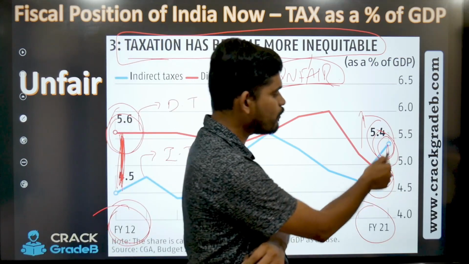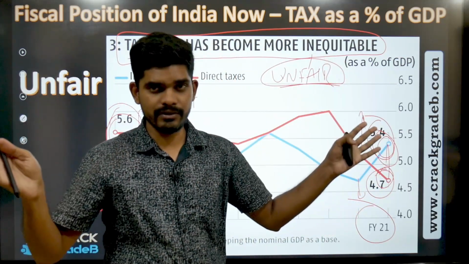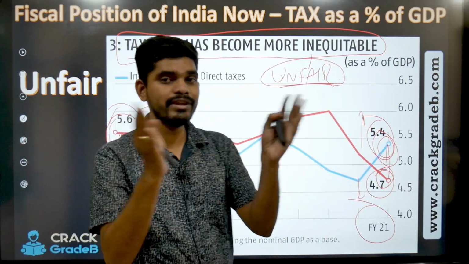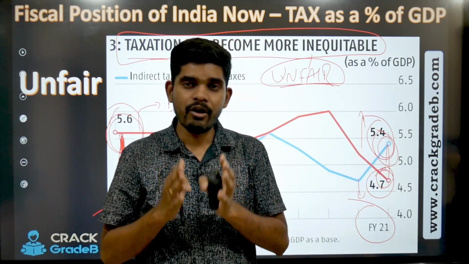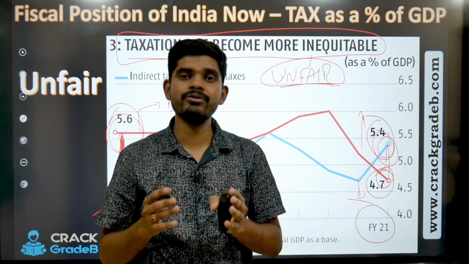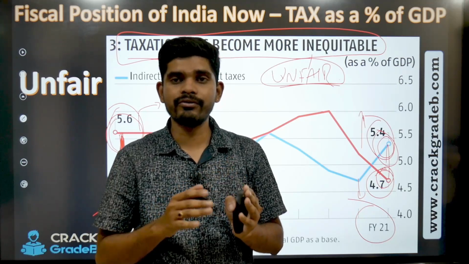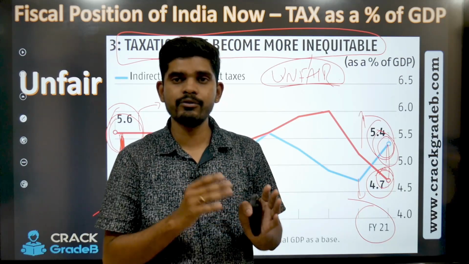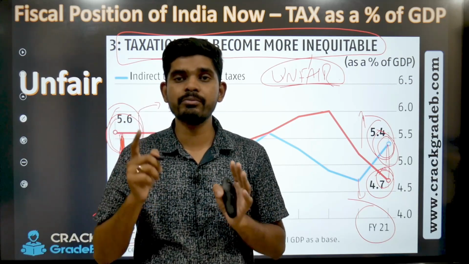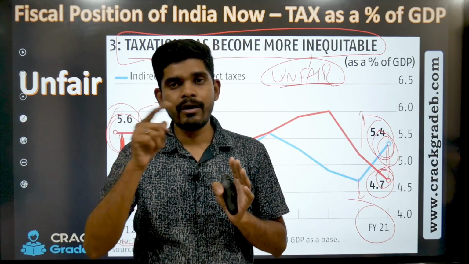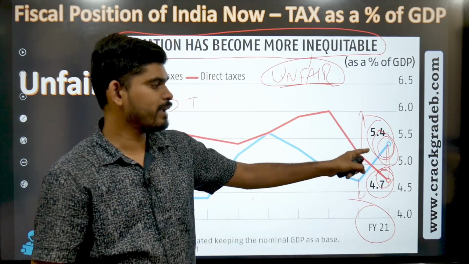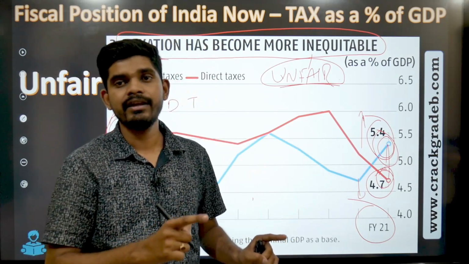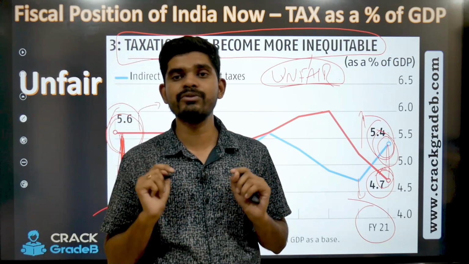So the more the gap, the more the numbers. Getting my point? There are many people who are not eligible as per the law to pay direct taxes, but they are paying the indirect taxes in terms of the goods and services they are using.